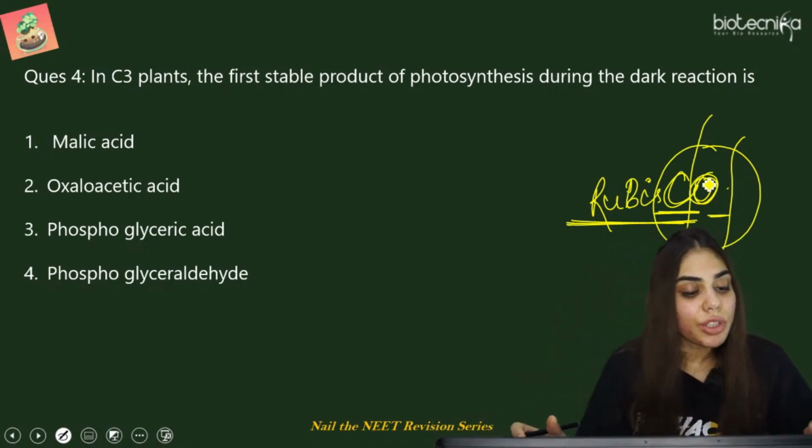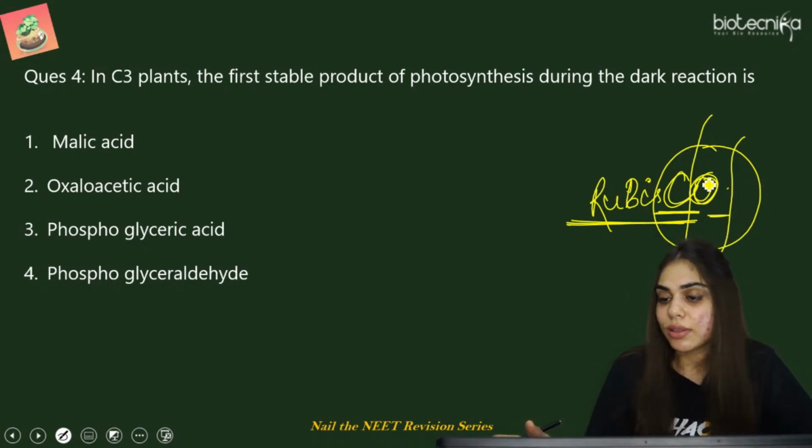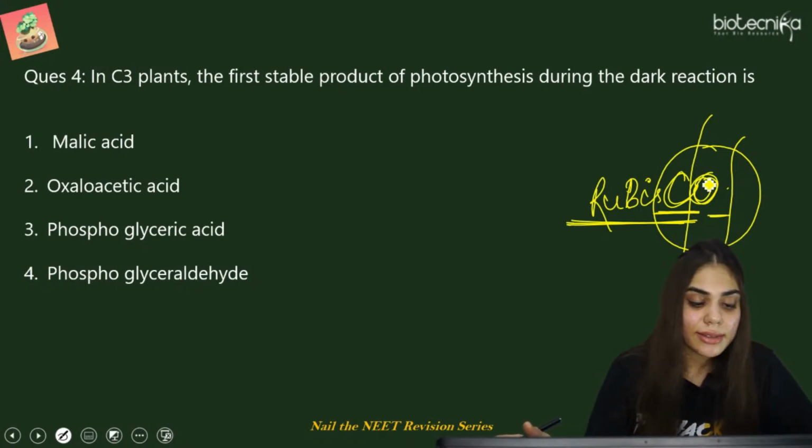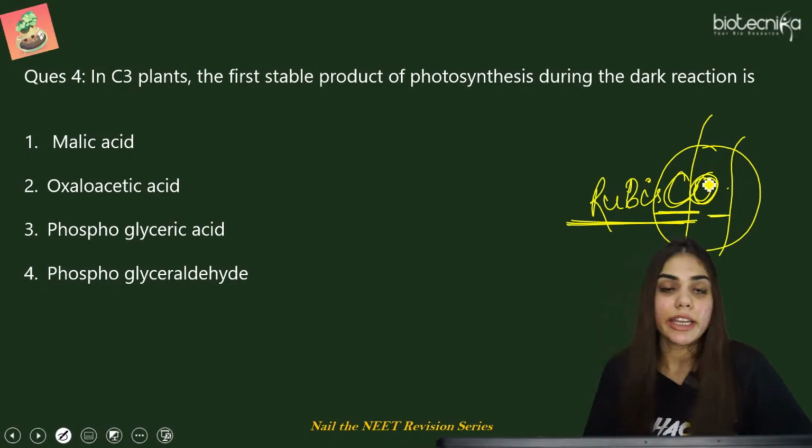So you have a question for dark reaction. In C3 plants, the first stable product of photosynthesis that is formed during the dark reaction is it malic acid, oxaloacetic acid, phosphoglyceric acid, or phosphoglyceraldehyde? Selva, option 3. Okay. Smrita, Anita, Srivani. Okay, Smita is saying option number 3.